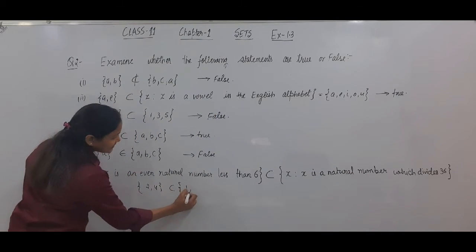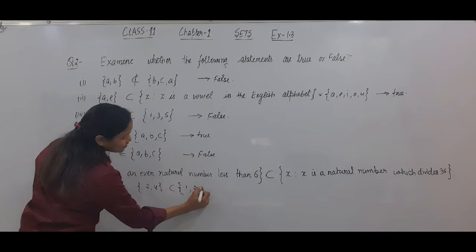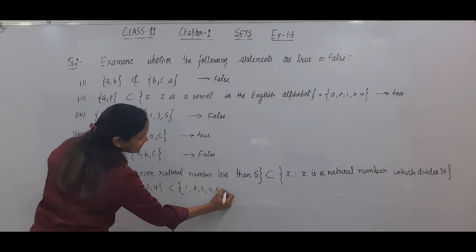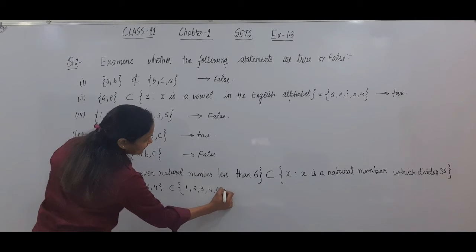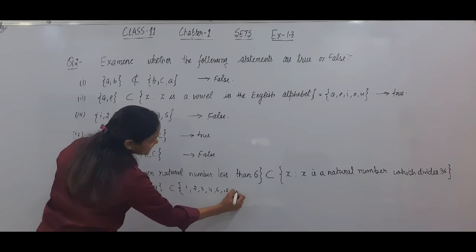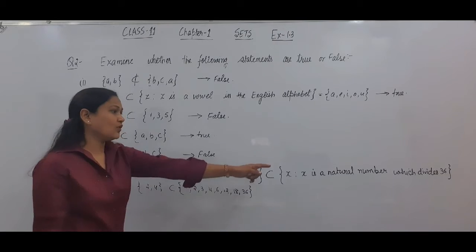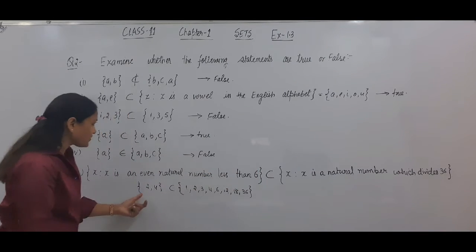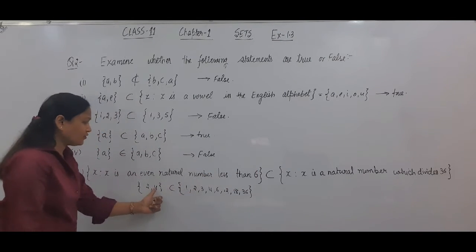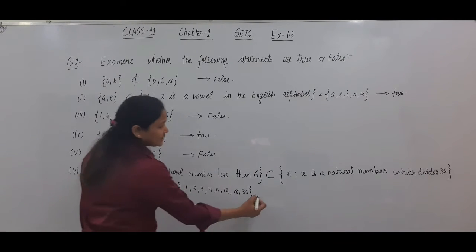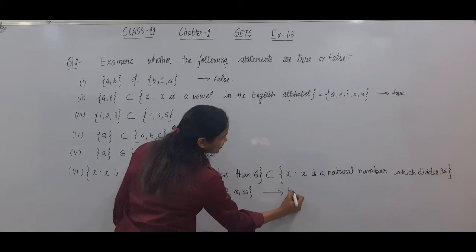Natural numbers which divide 36: 1, 2, 3, 4, 6, 9, 12, 18 and 36. This is the set of all divisors of 36. Now 2 belongs to this set, 4 belongs to this set. So this set is a subset of this set. So this statement is also true.